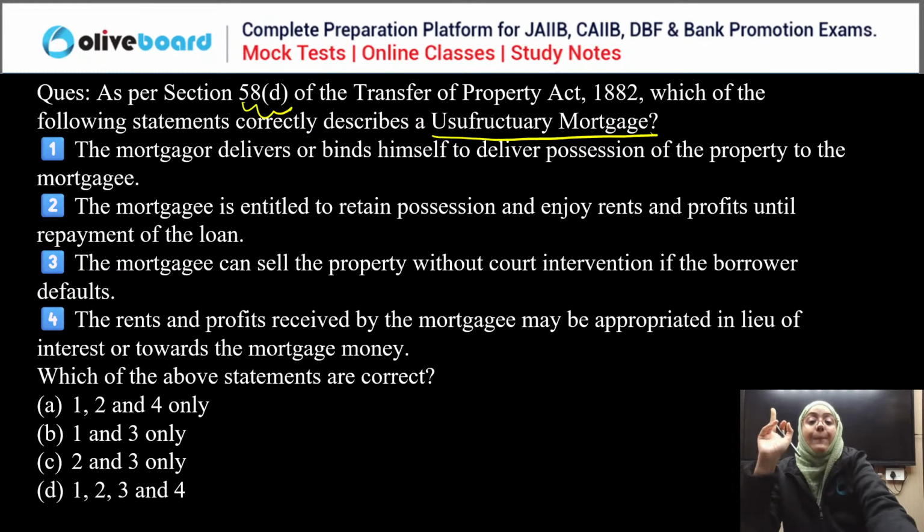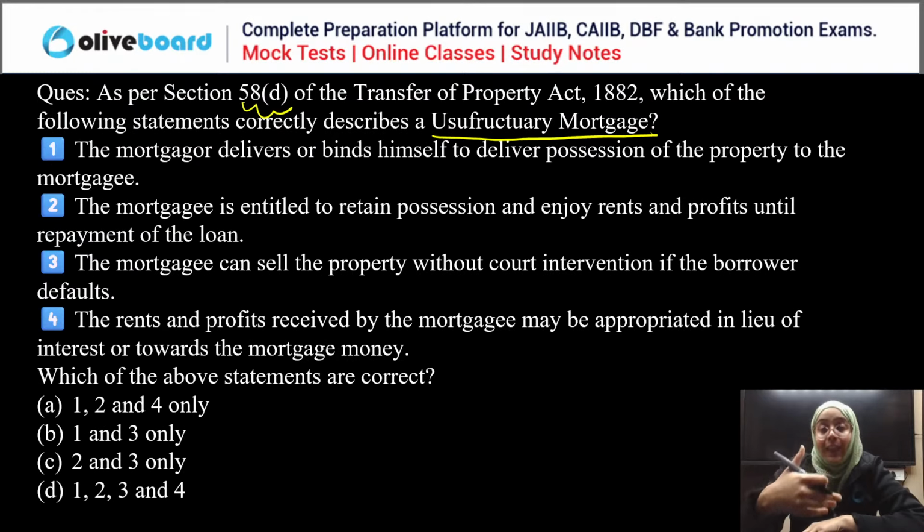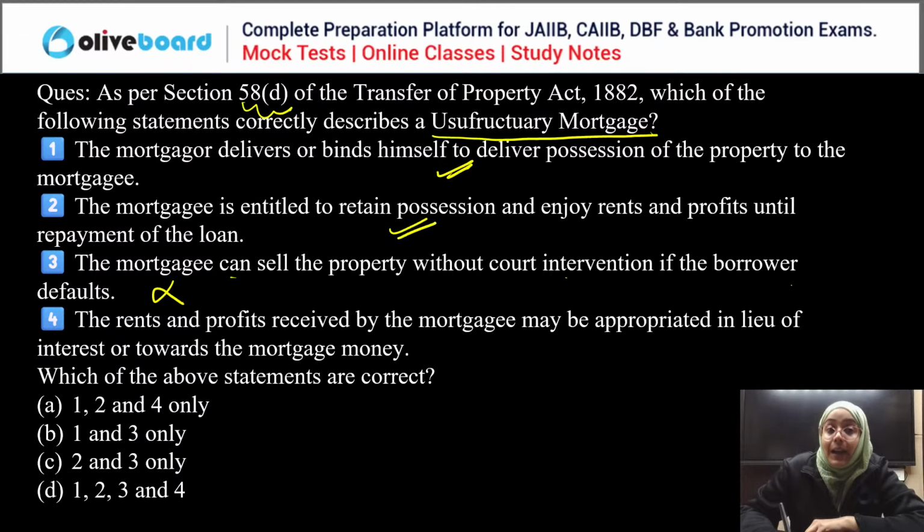So in this complete example, did I say anything that you have to sell it? No, I have delivered the possession. You have the right to receive the rent and profit of that immovable property until my principal and interest amount is recovered. If you are saying that the mortgagee can sell the property without the intervention of the court, no, this is not allowed in a usufructuary mortgage. Yes, as a mortgagee you are entitled to retain the possession and enjoy rent and profit.